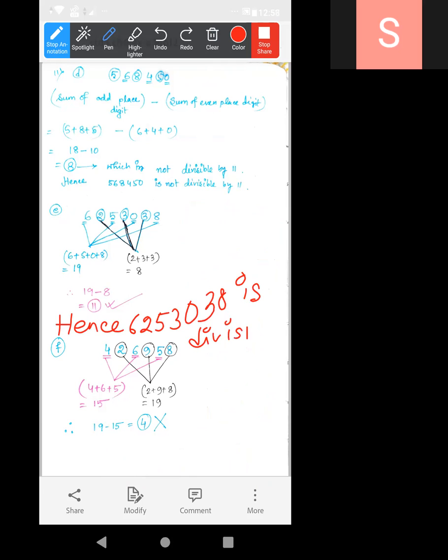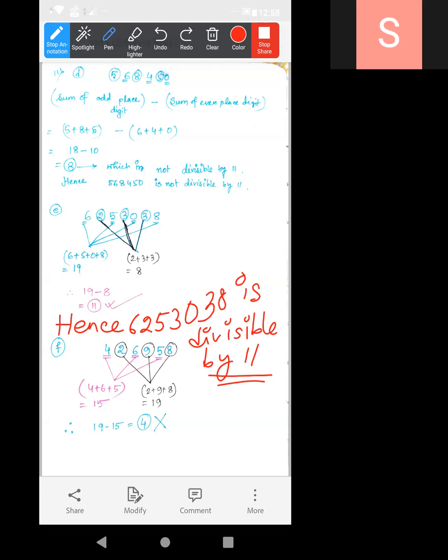And ma'am, if the subtraction value is only 11, then only it will be divisible by 11, not any other number? No. It can be 22, 33, 44. Its multiples. Multiples of 11. Oh, multiples can also be. Okay, ma'am. Multiples, yes. 55, 66. Okay. Okay, ma'am.